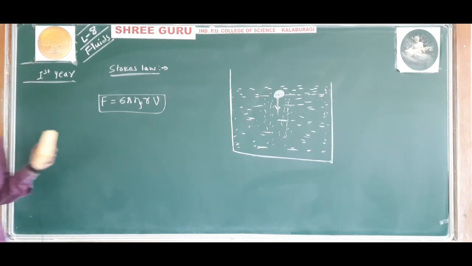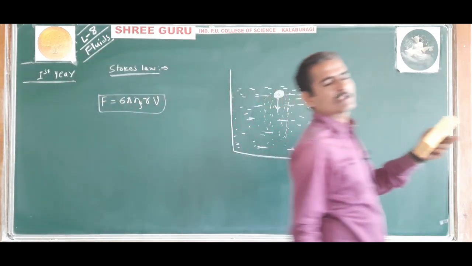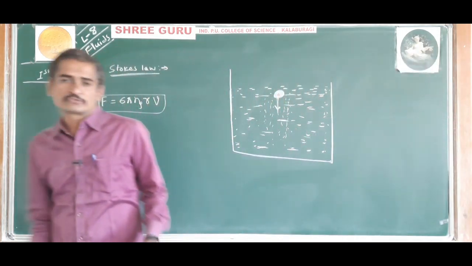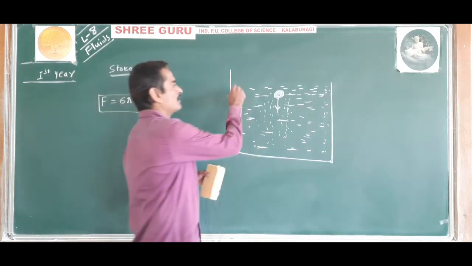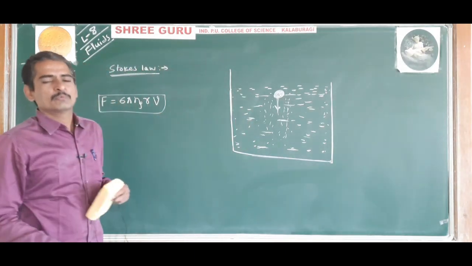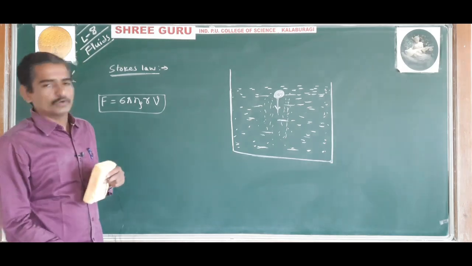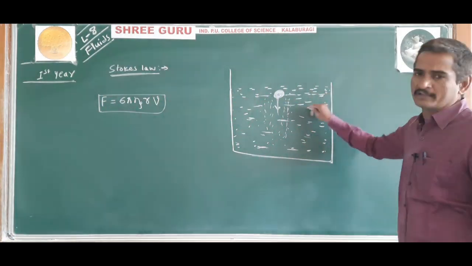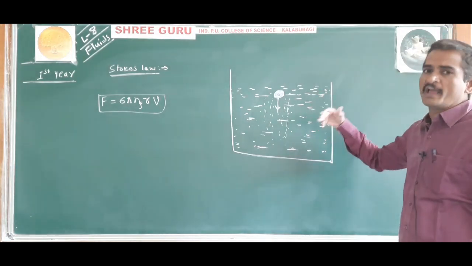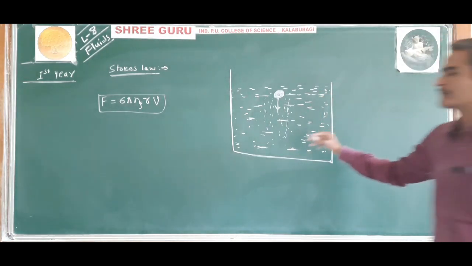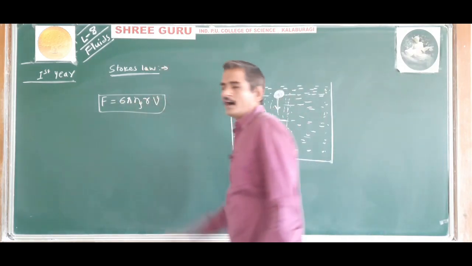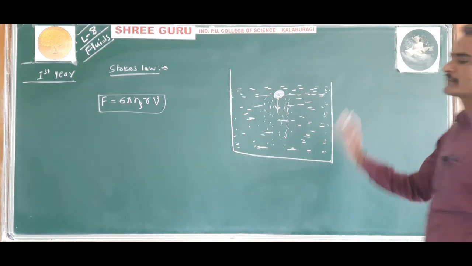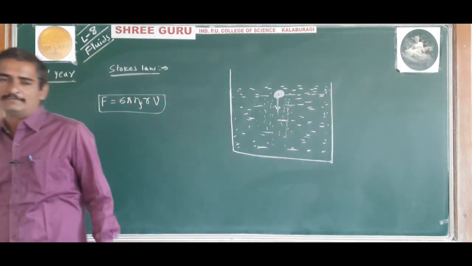According to Stokes law, when a sphere of radius r moves through a viscous liquid of coefficient of viscosity eta, the viscous force acting on the sphere is given by F is equal to 6 pi eta rv. Understood? Okay, once again I will tell what is Stokes law. This much only we have to write as the definition of Stokes law.